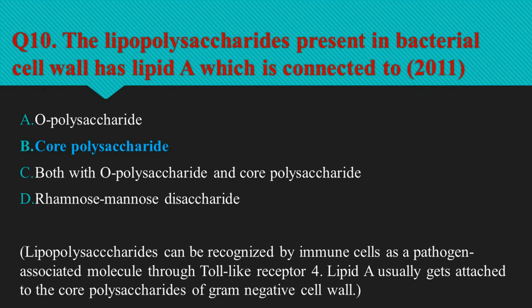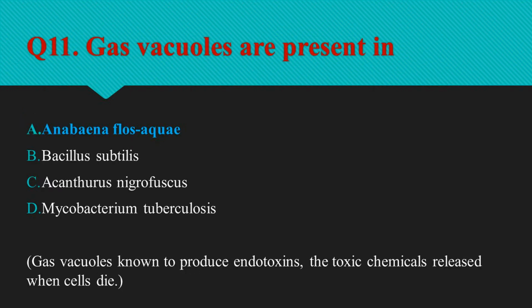Lipid A usually gets attached to the core polysaccharide of the gram-negative cell wall. So option B, core polysaccharide is the right option. And number 11 is, gas vacuoles are present in. So gas vacuoles consisting of a collection of gas cylinders and continuity of the plasma membrane with lamellae are observed at all stages of growth of Anabaena flos-aquae.